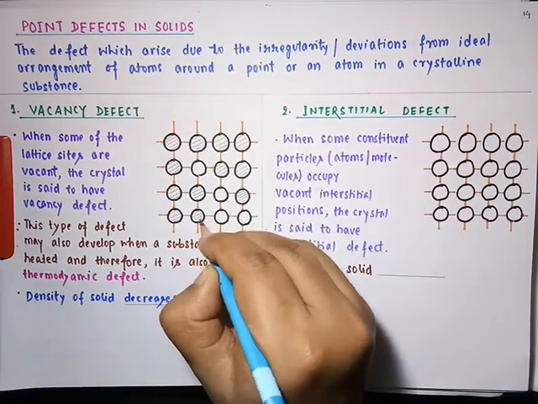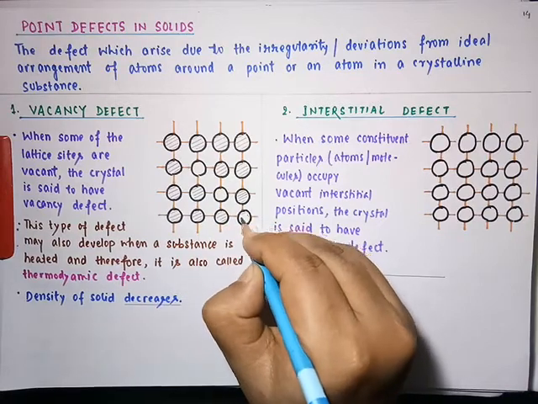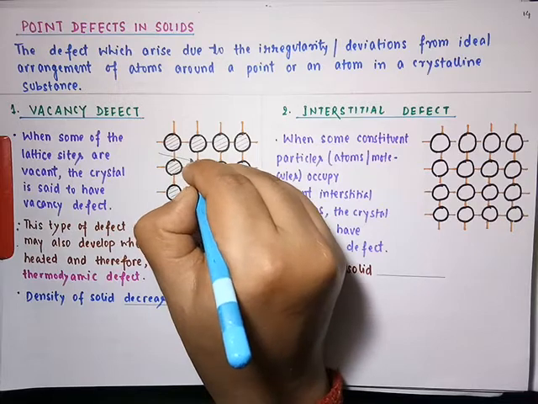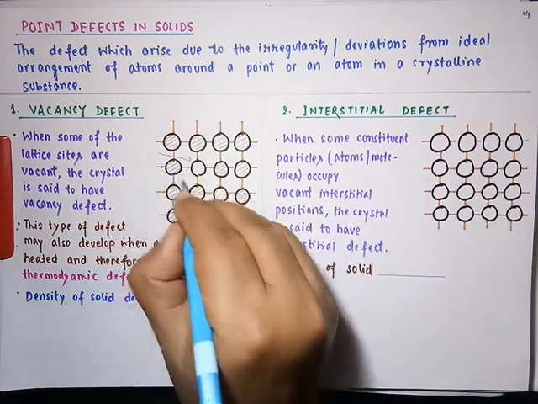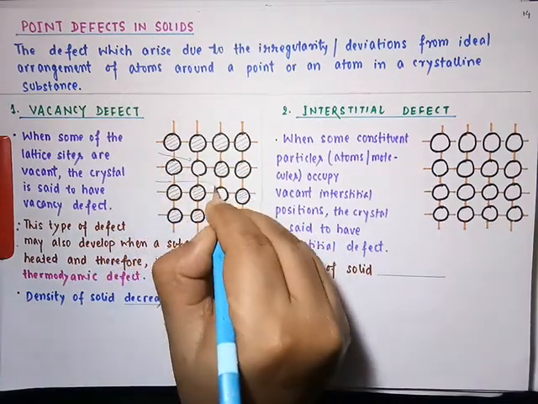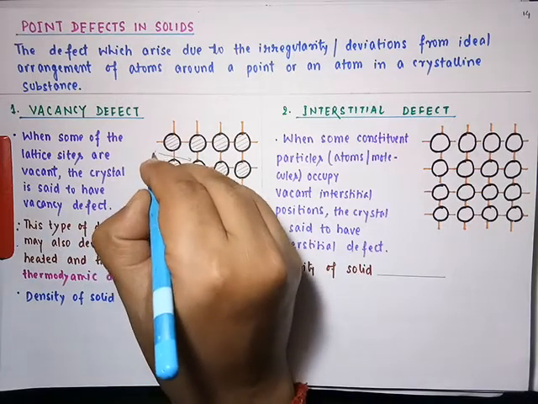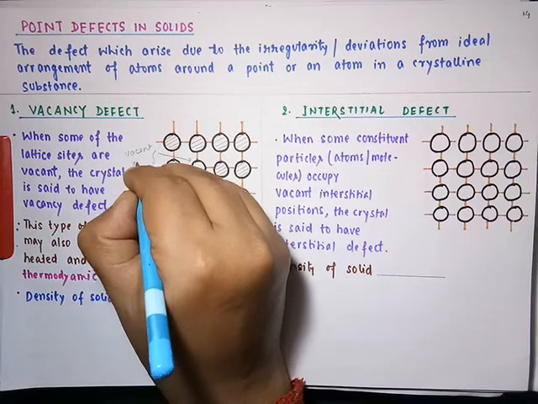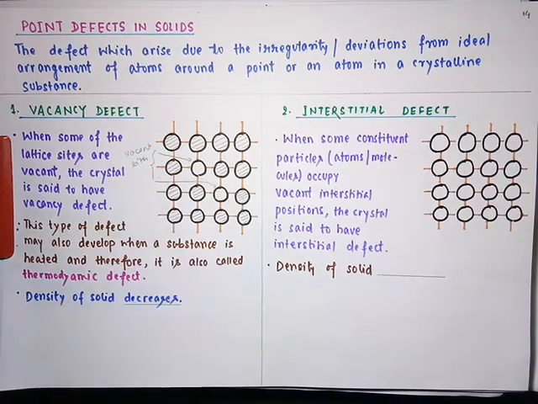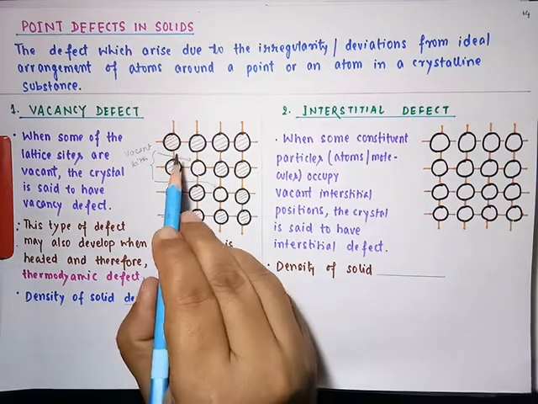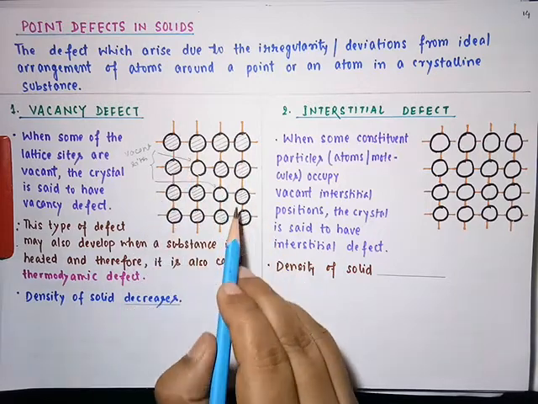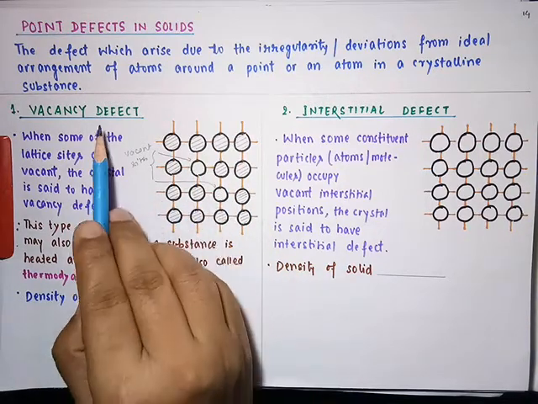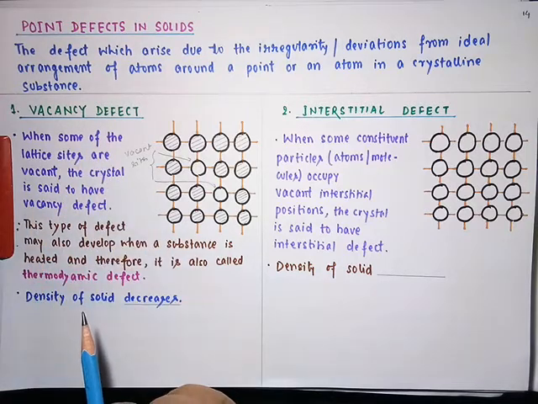These lattice sites are occupied by the atoms, but these are the vacant sites. You can see here this one and this one, student, I have made over here. Other sites are occupied by the atoms, but these are the vacant sites. So this type of defect is called vacancy defect.